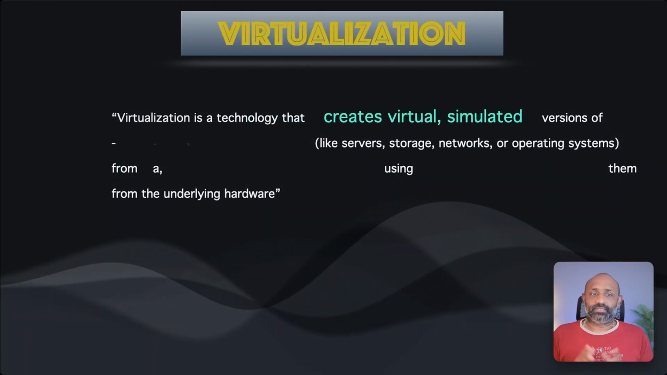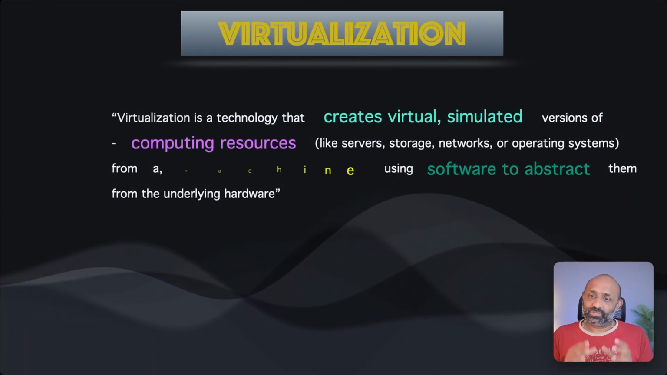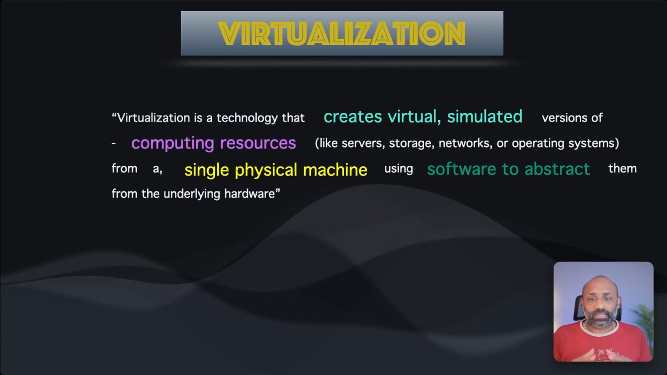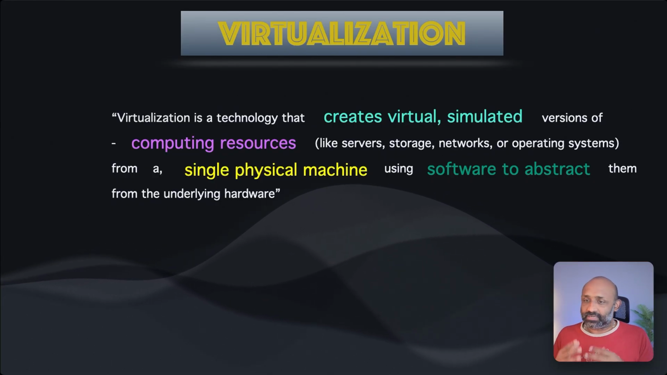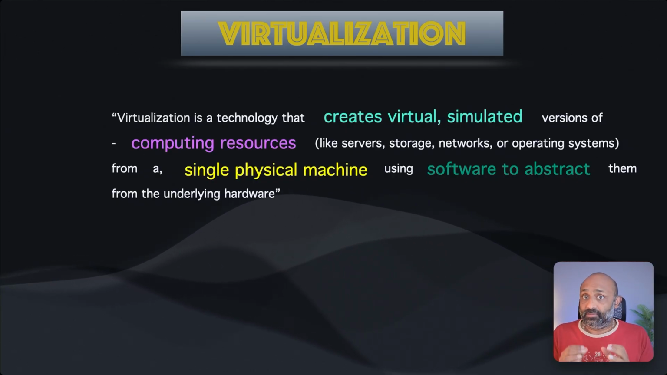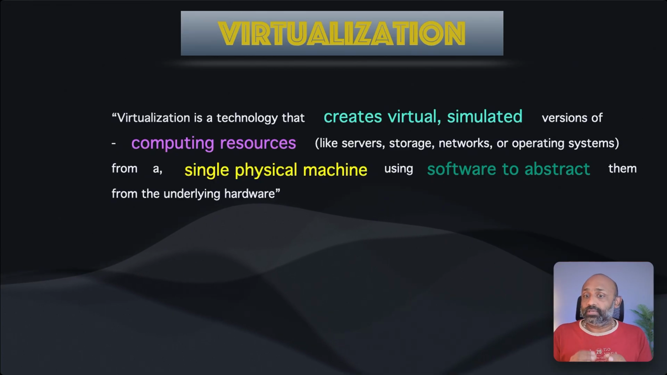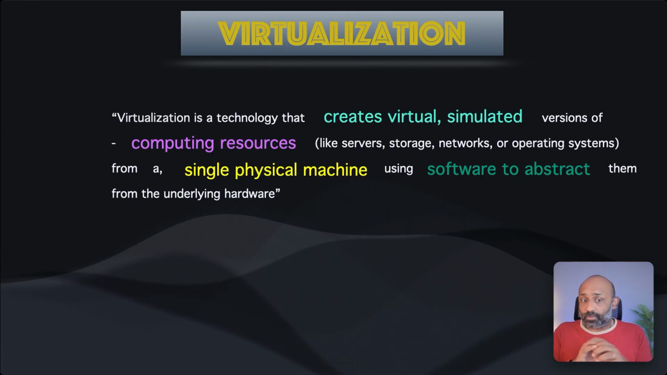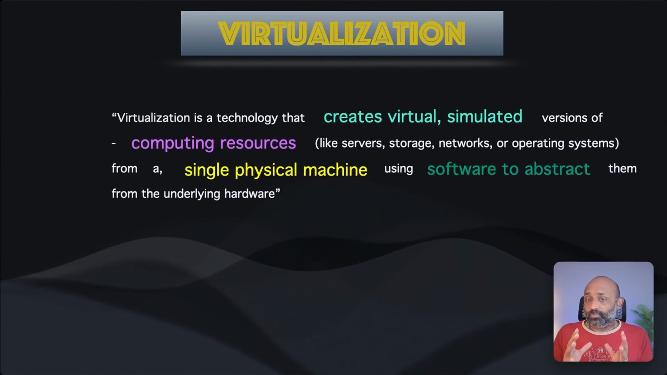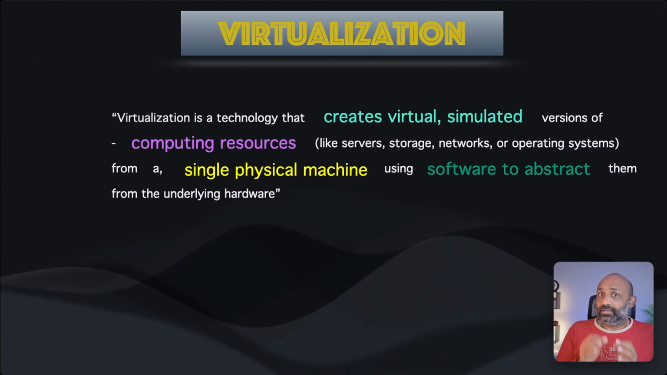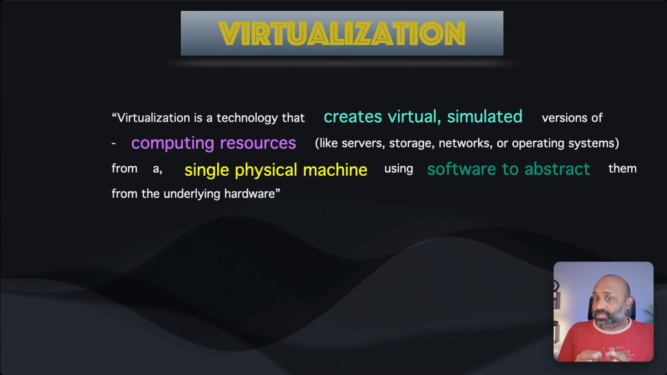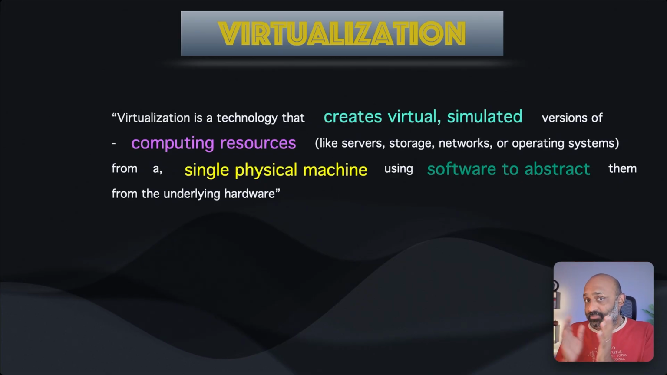So virtualization is a technology that creates virtual simulated versions of computing resources like servers, storage, networks, and operating systems from a single physical machine. That is the key. From a single physical machine, using software as a layer to abstract them from the hardware, right? So that's what virtualization is all about. It's all about creating virtual simulated computing resources on a single physical machine using software as an abstraction layer.